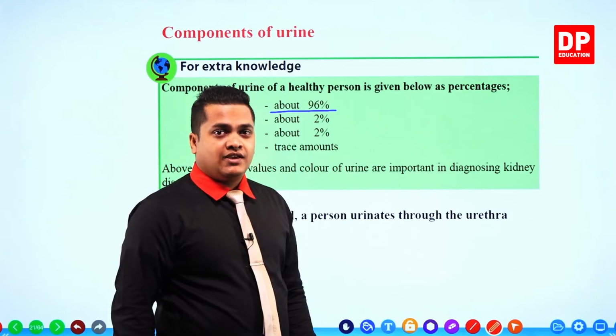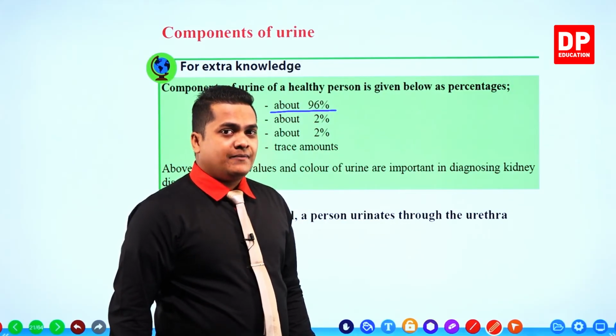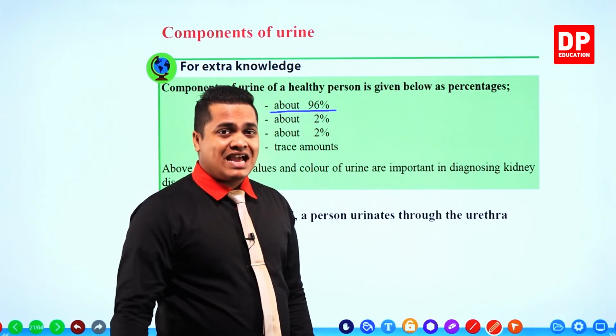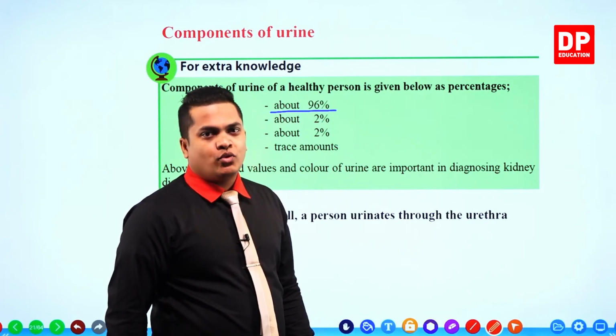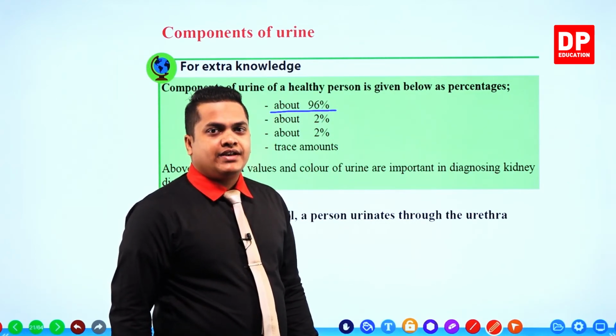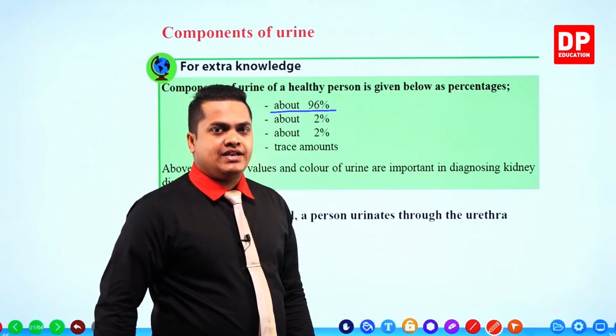96% means if you take 100 milliliters of urine, 96 milliliters out of this 100 is water. So water is the main component contained within the urine, my dear children.